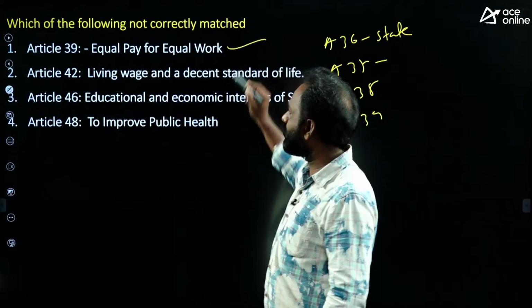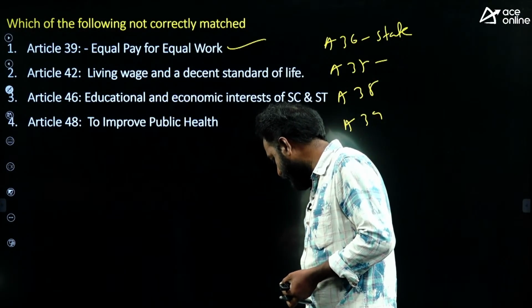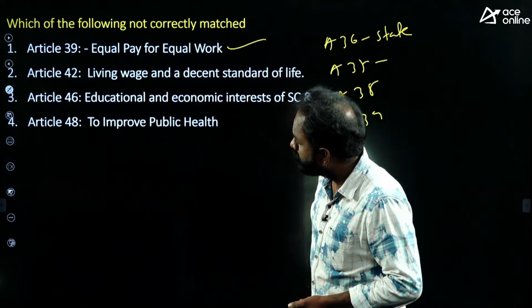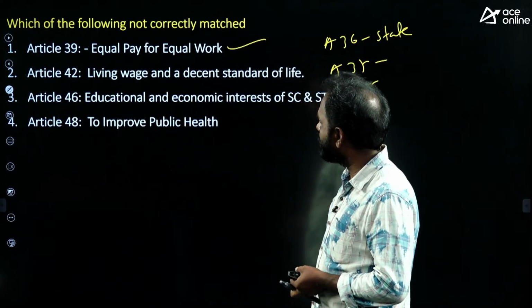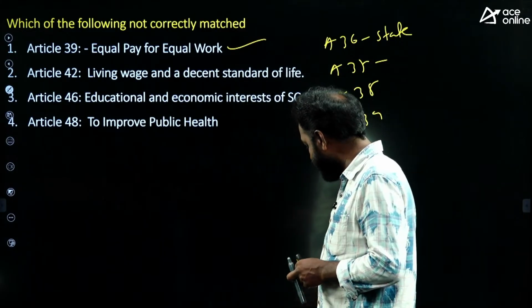So Article 39, yes, equal pay for equal work. That is the right answer. Someone says B is also the right answer. B, living wage and decent standard of life, is actually a right one. It is correct, not wrong. Why is B wrong?